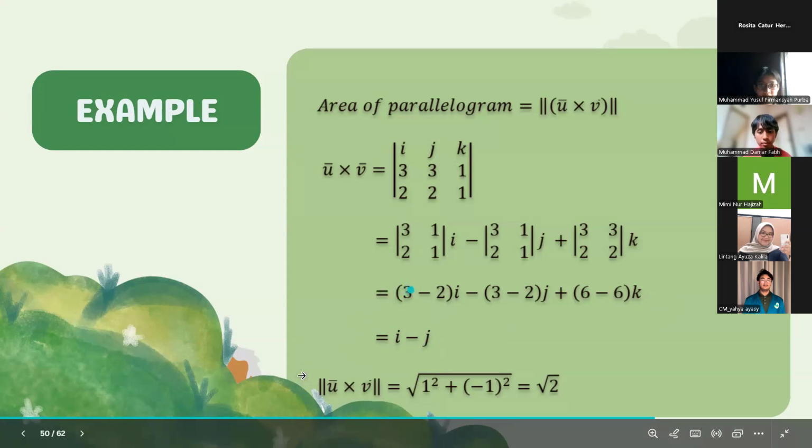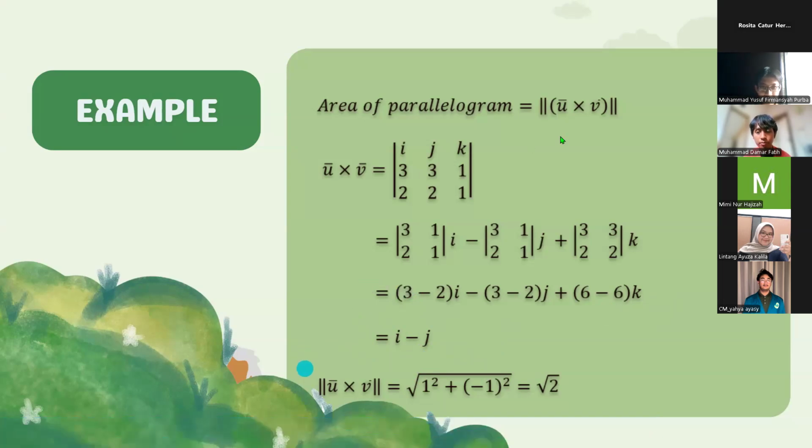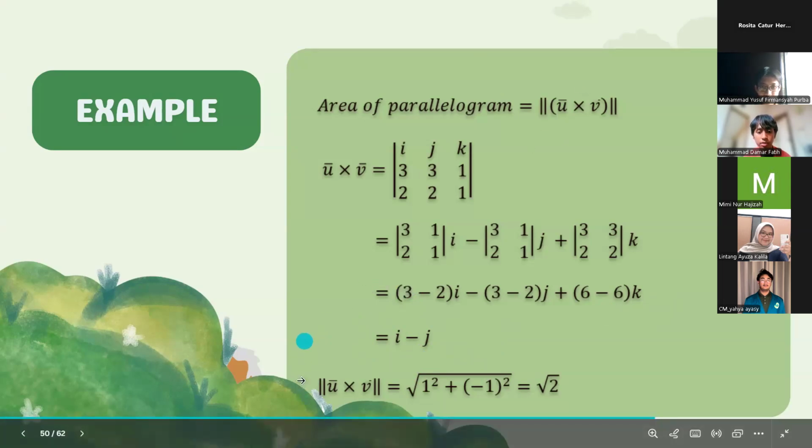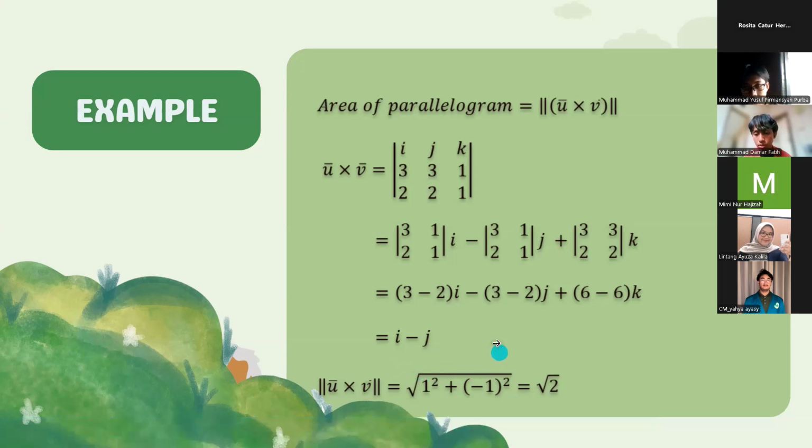And then the area of the parallelogram, by the formula, is the magnitude of the cross product of vector u and vector v, which is equal to the square root of the sum of 1 to the power of 2 and minus 1 to the power of 2, which is equal to the square root of 2.